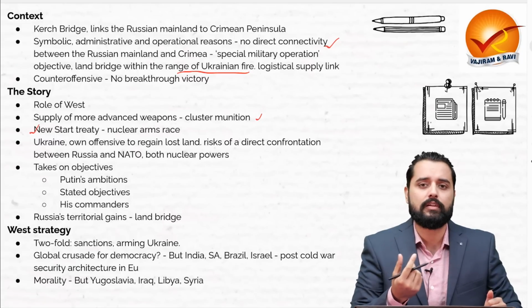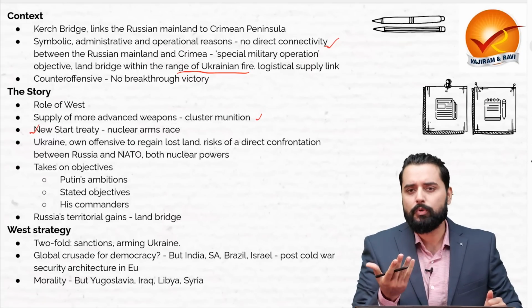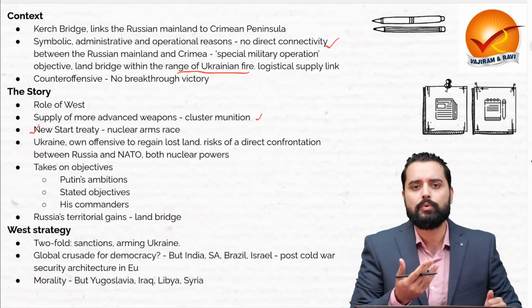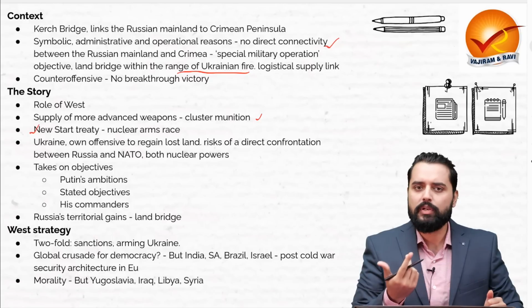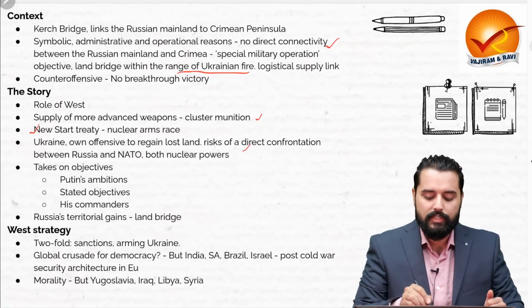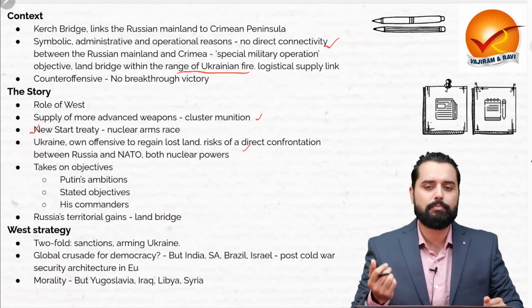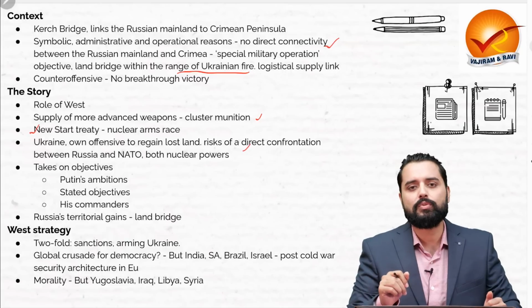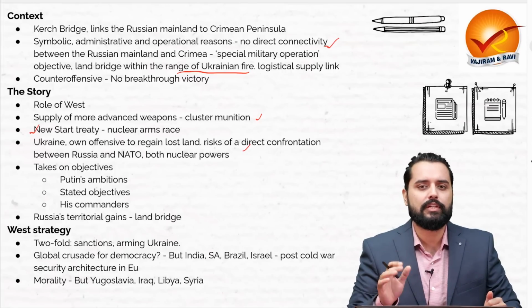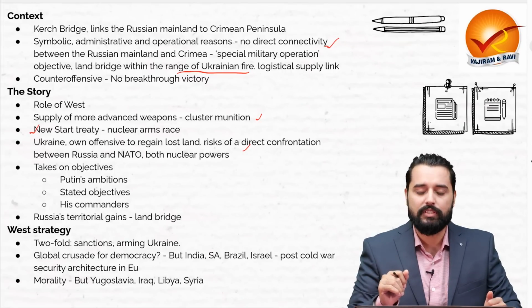that it might trigger a nuclear arms race, because both Russia as well as the NATO, they are nuclear powers, and there is a risk of a direct confrontation because Ukraine is launching its own counteroffensives to regain lost territories, although it has not gained much.